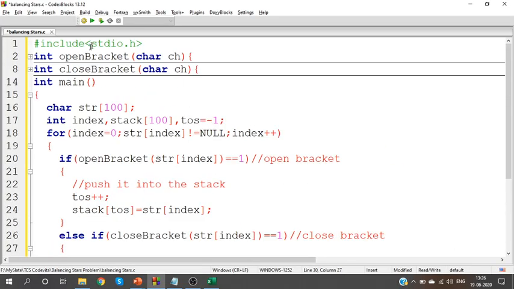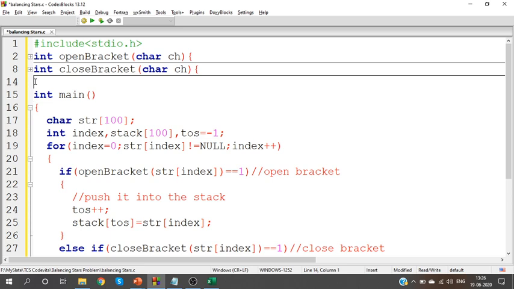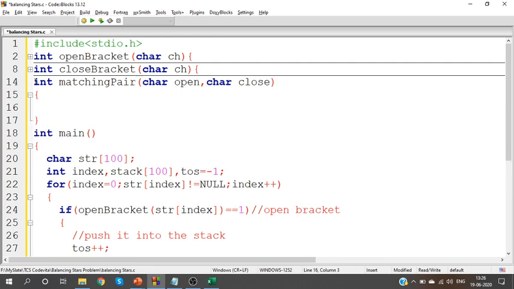I'll have it as a function to avoid confusions. We are going to check whether it is a matching pair. To check whether it is a matching pair, we will need an open bracket and a close bracket. What should you do? Find the difference between close bracket minus open bracket, because close bracket will have the higher value.